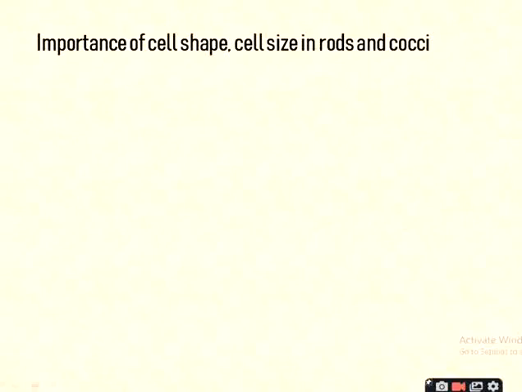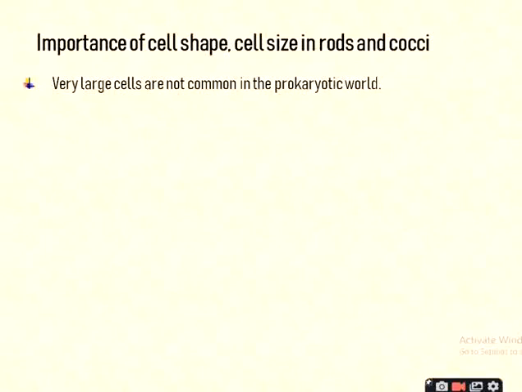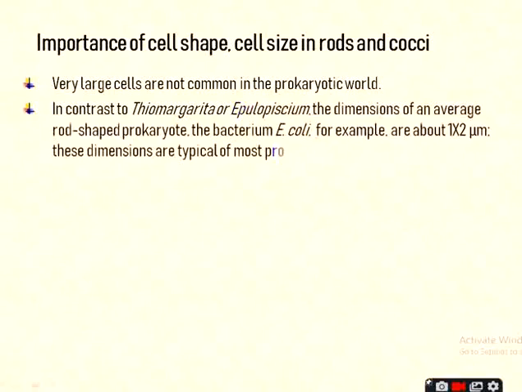So very large cells are not common in the prokaryotic world. They are only up to 700 micrometer. That means below that, all the population of the microbial or prokaryotic world has a size lesser than that. Okay?